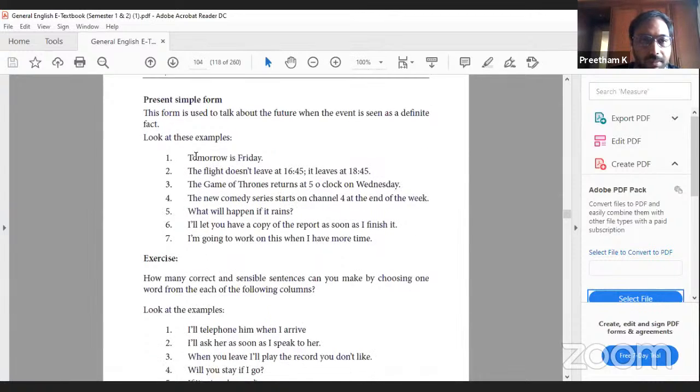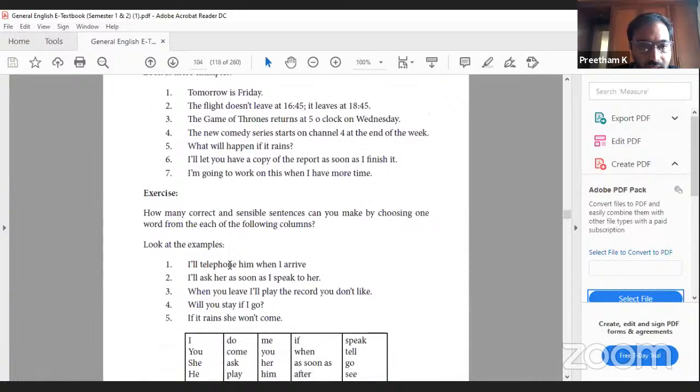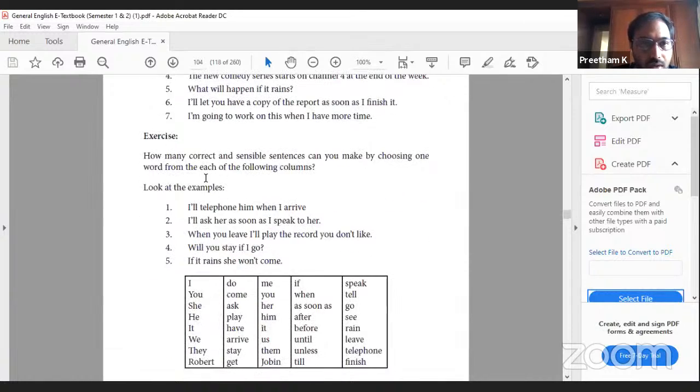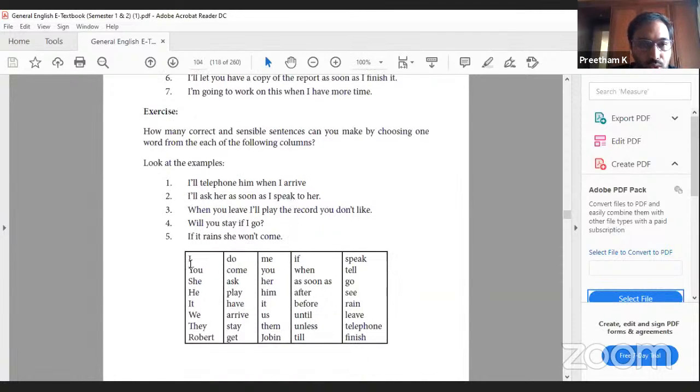So by using simple present tense, we are trying to convey future tense in all these examples. So these are the examples that are given to you. You have to identify how many correct and sensible sentences you can make by choosing one word from each of the following columns.